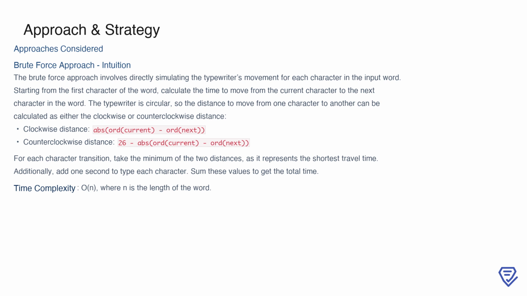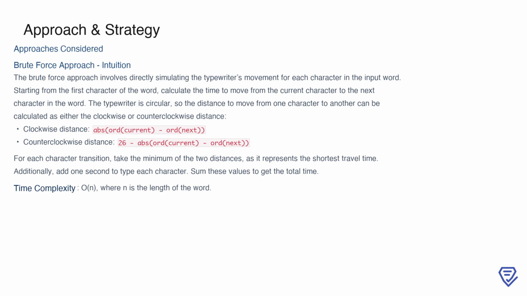To begin, let's consider the brute force approach for this problem. The intuition here is to directly simulate the movement of the typewriter for each character in the input word. Starting with the typewriter at the first character, we calculate the time it takes to move from the current character to the next. Since the typewriter is circular, there are 2 possible distances, the clockwise distance and the counterclockwise distance. The clockwise distance is determined by taking the absolute difference between the ASCII values of the current and next characters, while the counterclockwise distance is calculated as 26 minus that absolute difference. For each transition, we take the shorter of these 2 distances, as it represents the fastest movement.